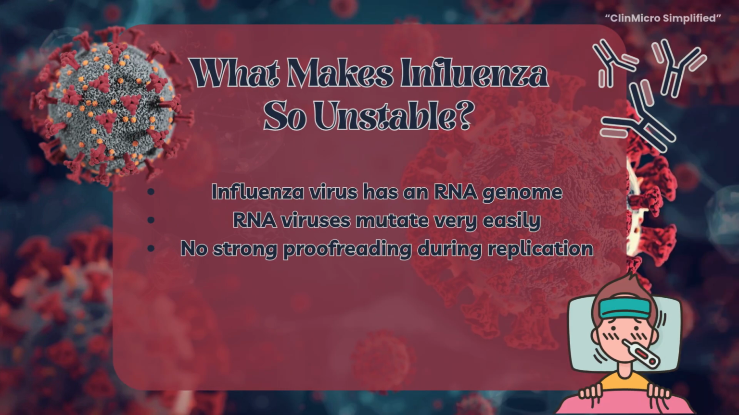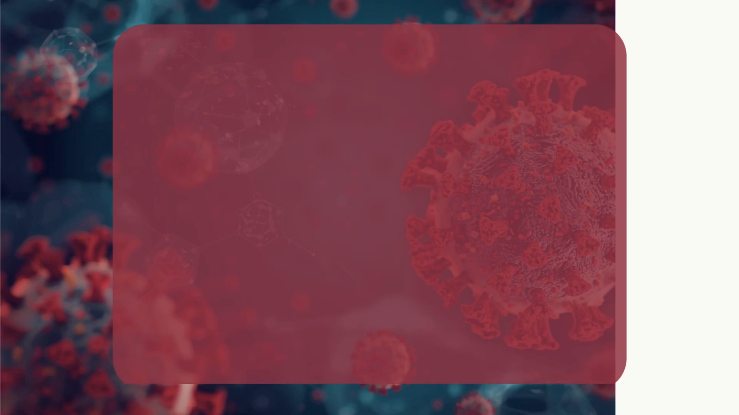Influenza is an RNA virus. RNA viruses replicate fast, but they make mistakes while copying their genetic material. Unlike DNA viruses, influenza lacks an effective proofreading system. These small errors slowly change the virus over time, especially the parts our immune system recognizes.